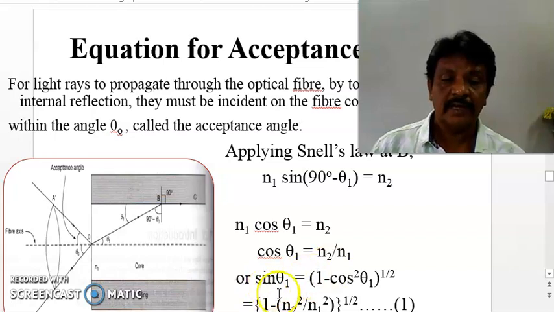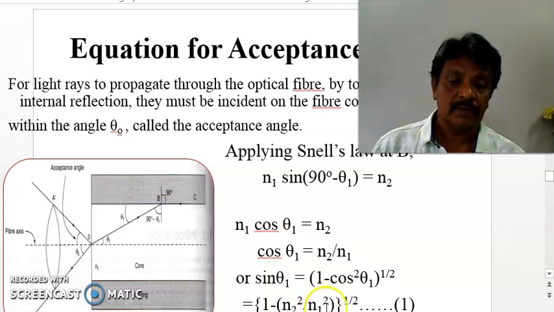From this we can calculate sin theta 1 is equal to (1 minus cos square theta 1) whole power 1 by 2. That is equal to square root of 1 minus n2 square by n1 square, called equation 1, where this is the value of sin theta 1.